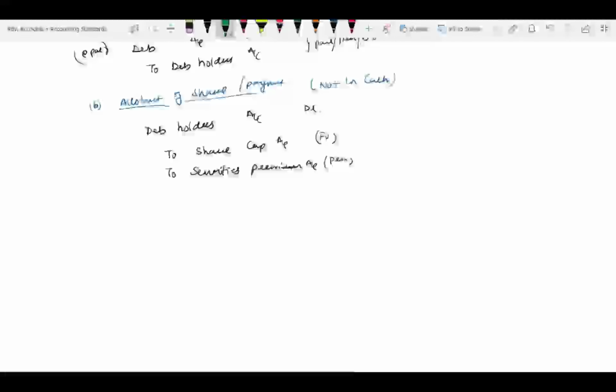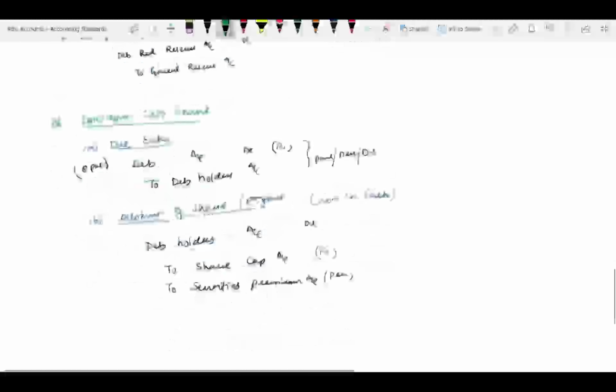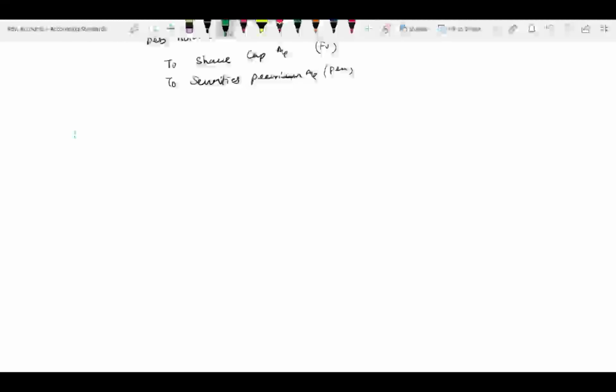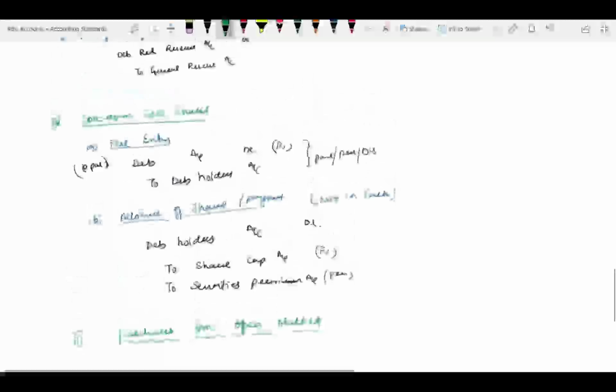Now let's go to category 3. Purchase from open market. Here, look at the difference.